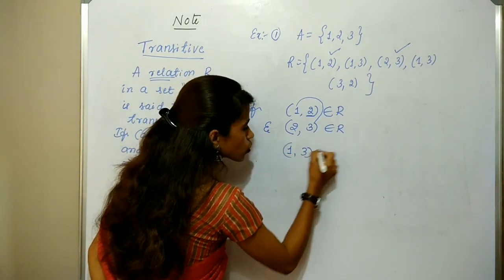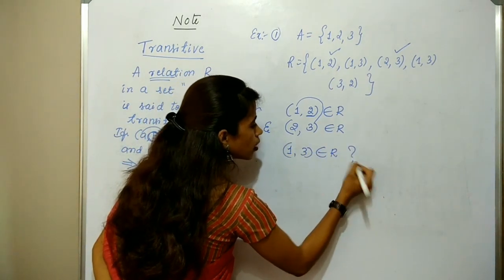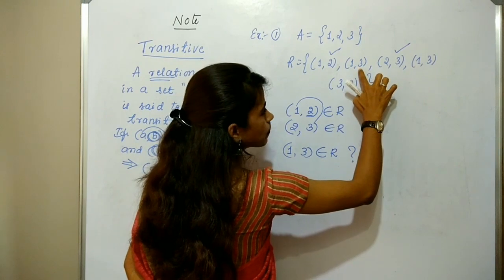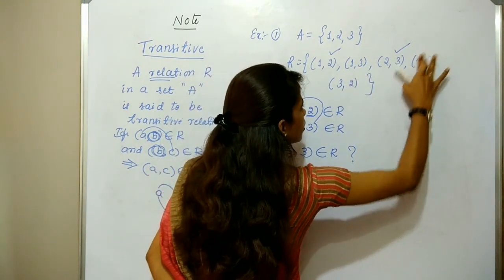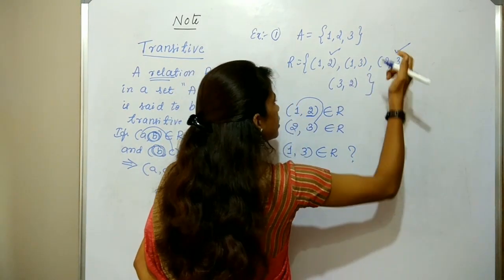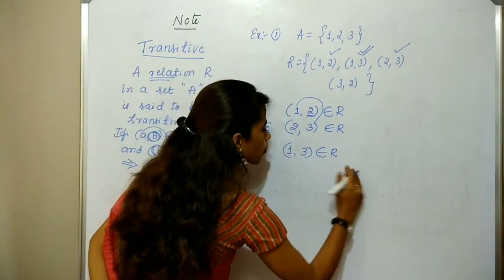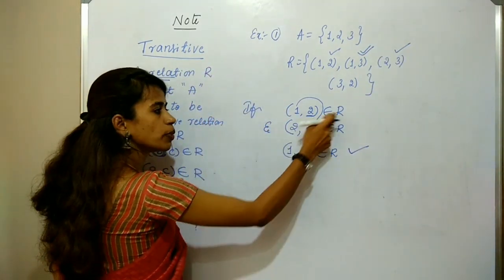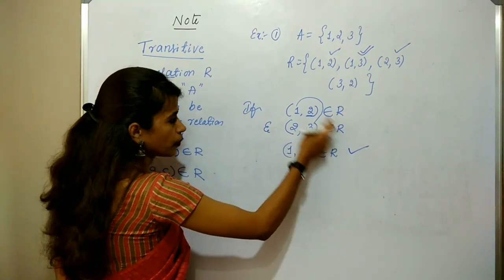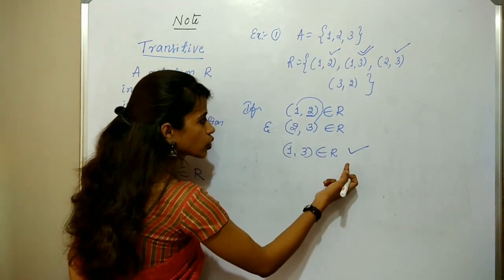Is (1, 3) in R? Here (1, 3) is clearly in R. So (1, 2) belongs to R, (2, 3) belongs to R, then (1, 3) also belongs to R.